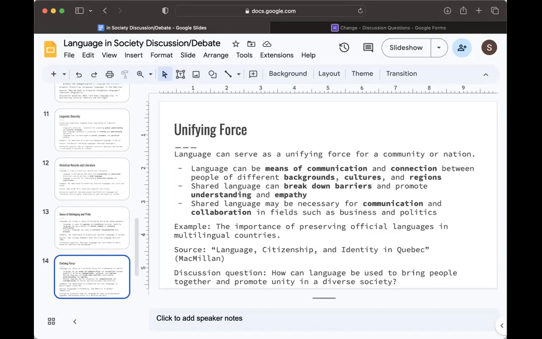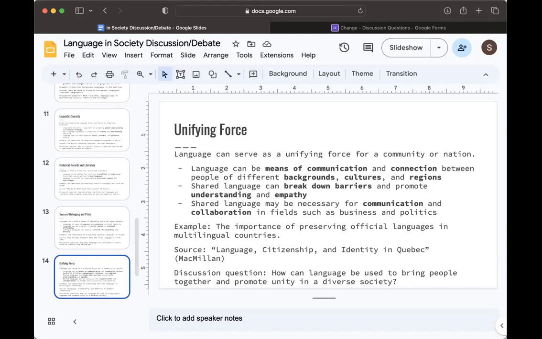Another point is that language can serve as a unifying force for a community or nation. So what we mean by this is language can serve as a means of communication and connection between people from different backgrounds, cultures, and regions. So this kind of gives them a unifying force, and it gives them the power to communicate between one another. We also know that a shared language can help break down barriers and promote understanding and empathy between groups that may otherwise have very little in common. So having the power of being able to communicate can really help different groups understand one another, and it can kind of get rid of some conflict.